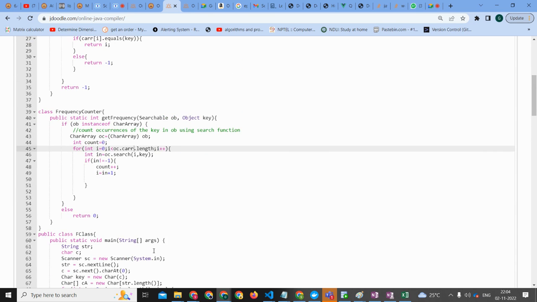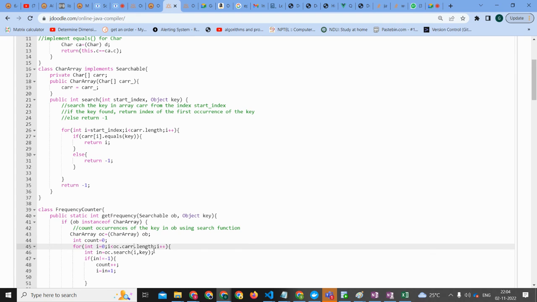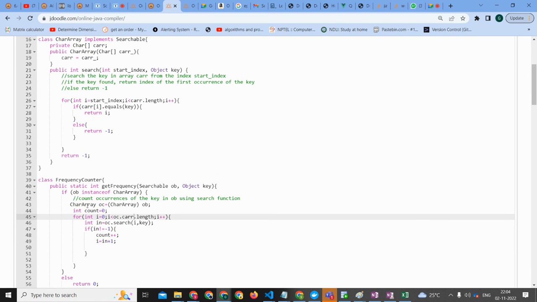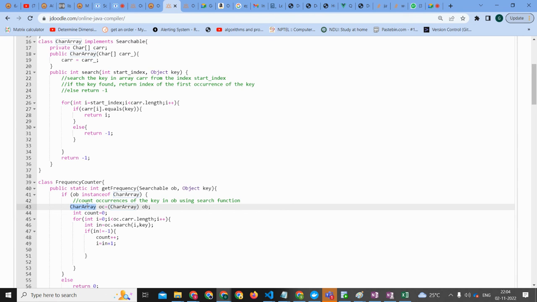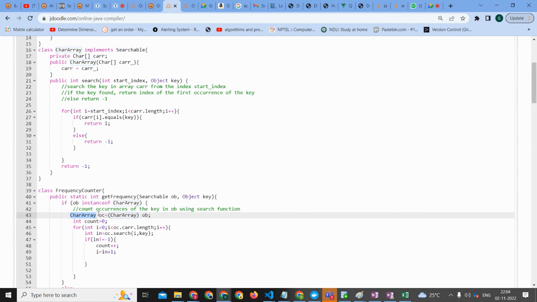It has private access. Now this is a different error. What I did was, OC is a character array, correct? OC doesn't have the length, but OC dot CARR has the length.